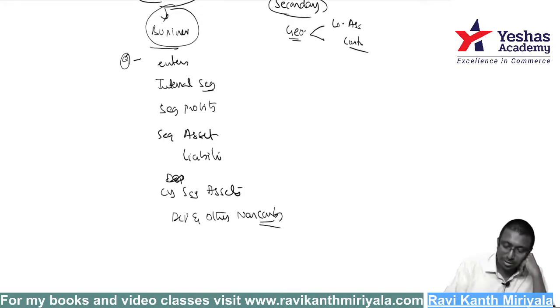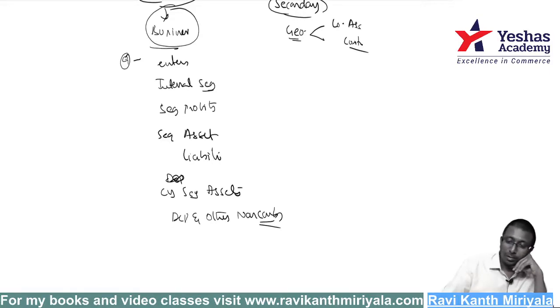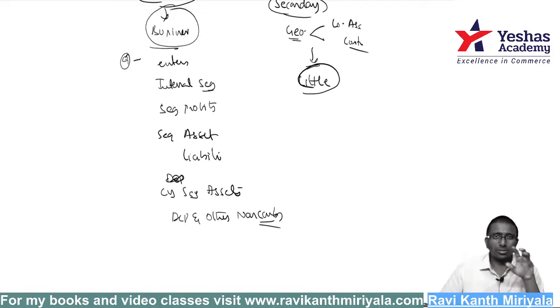There is so much other information you are supposed to give. But once you classify a segment as secondary, the disclosure is little, not too much: basic information, approximately 3 to 4 points, which is sufficient.